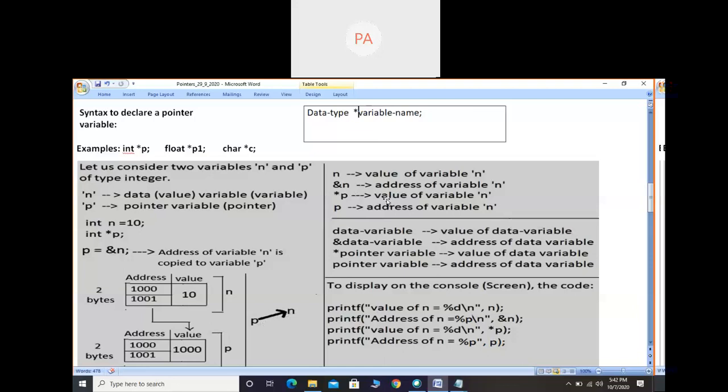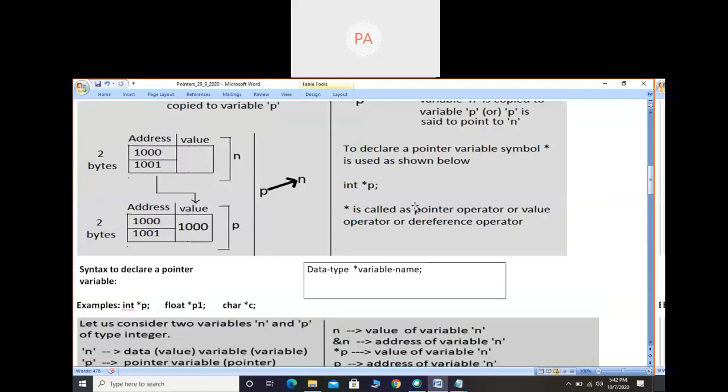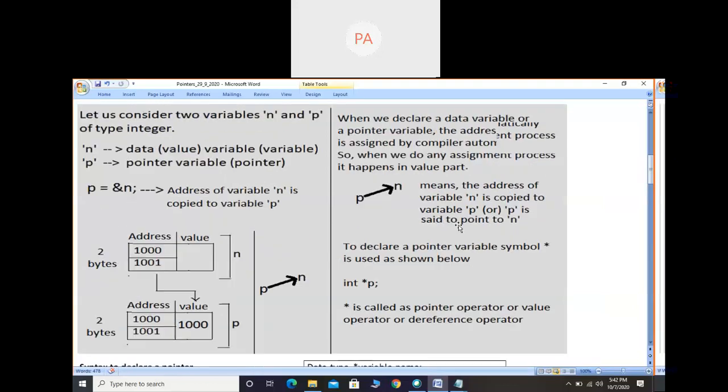These statements are very, very important. How to get it? If you consider only variable n, you get the value of variable n. If you consider &n, you get the address of variable n. If you consider *p, this is very, very important. Star indicates pointer, and this star operator is also called the value operator.